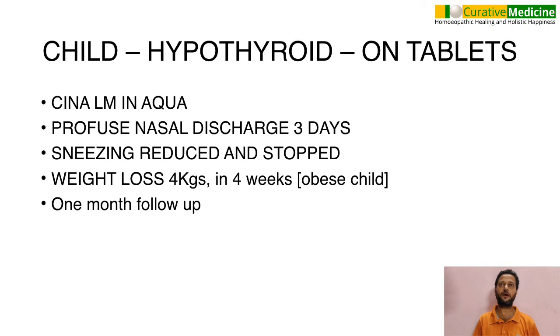The child was already having hypothyroidism since a very young age, and was taking hypothyroid-correcting allopathic tablets. Now, after giving Cina, I have not included hypothyroid symptoms in the totality. I have taken only the sneezing symptom, which is also one acute complaint of the child, and sneezing started reducing after profuse nasal discharge, which lasted for 3 days. Now sneezing reduced and stopped, and interestingly, the child had lost 4 kilograms of weight in a month.